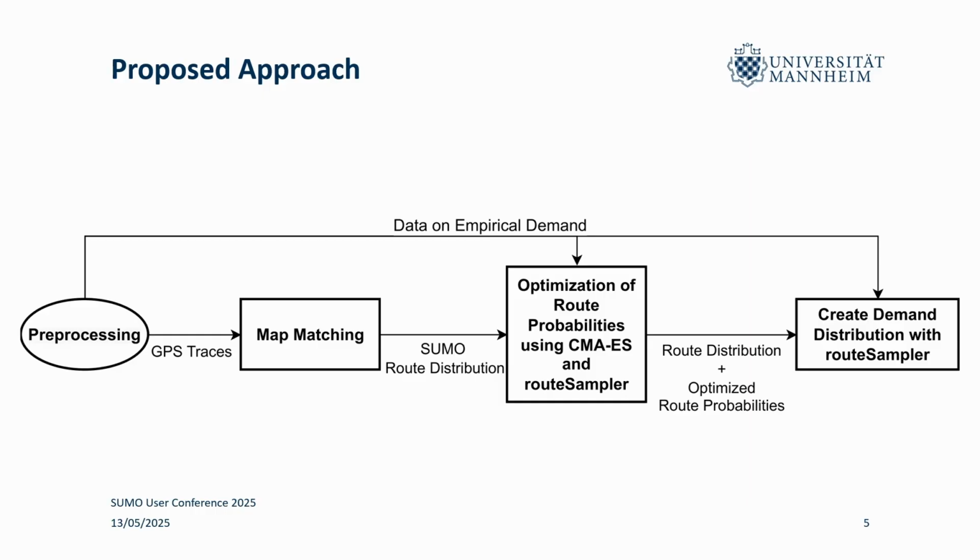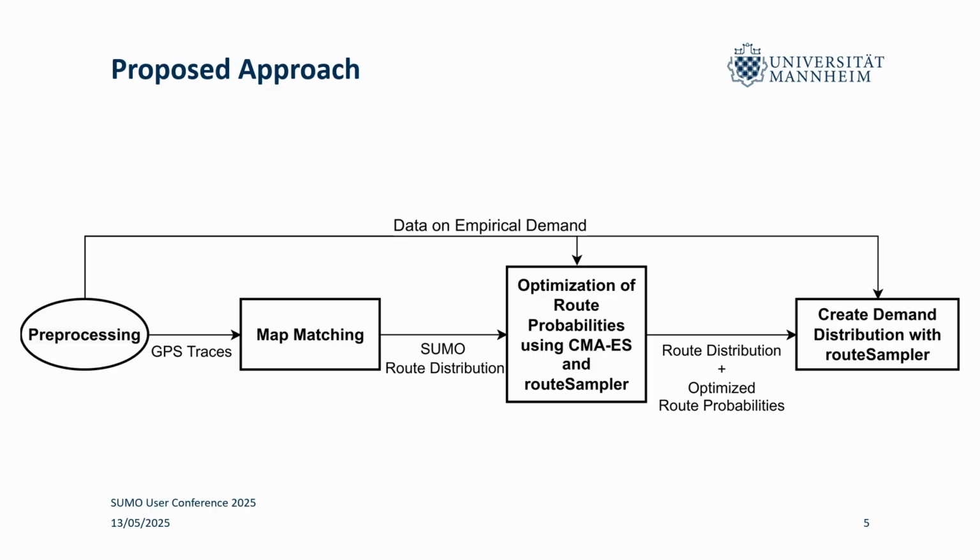And afterwards, we try to find route probabilities, because as was mentioned yesterday, routeSampler allows for inputting route probabilities together with route distributions. So we have this under-constrained optimization problem, namely we have a set of empirical data that we want to fit, and we want to find a demand distribution that really creates these counts in the simulation.